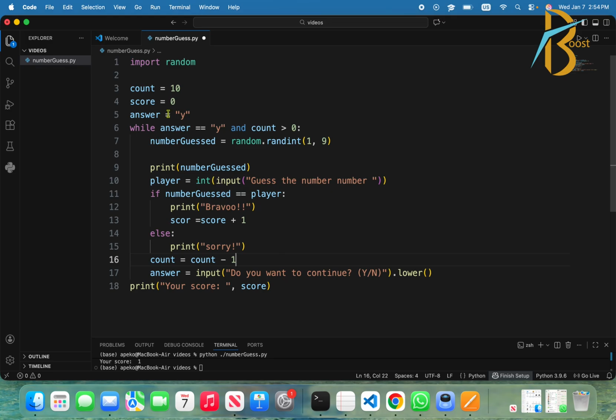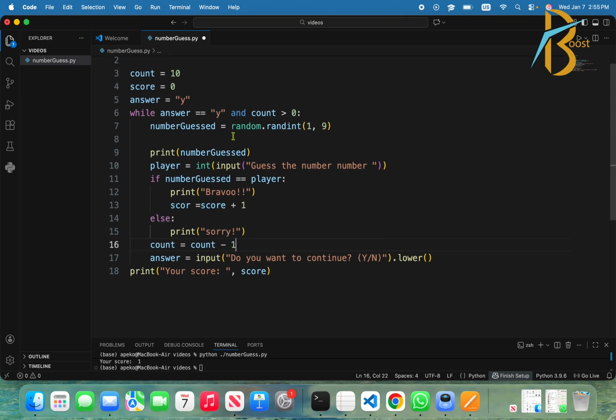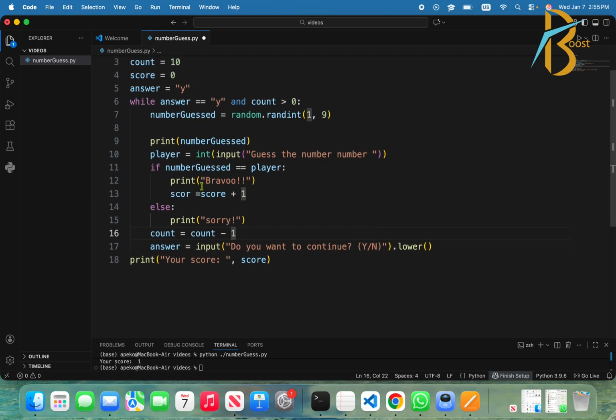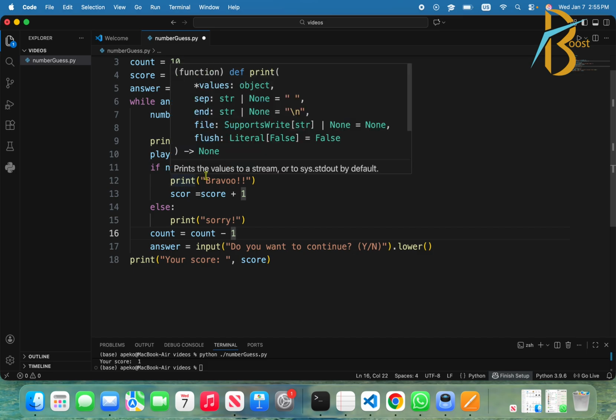So we see the count is 10. That means we are going to play the game 10 times as long as the user wants, saying yes, yes, yes. It will play the maximum of 10 times. After, when we arrive here, we decrement count, so that count can always be greater than 0. And at the same time, if the guy wins, we just say print this one.